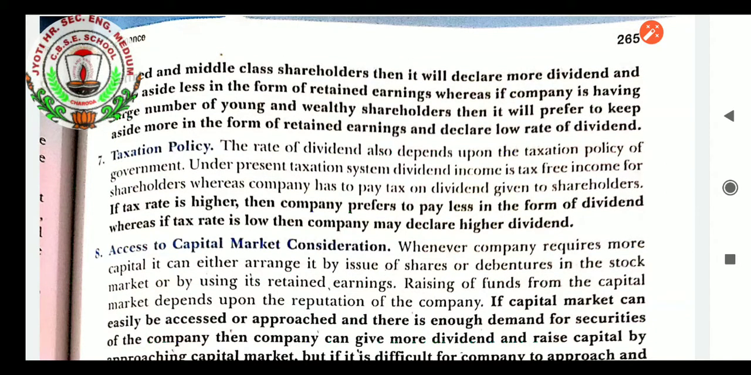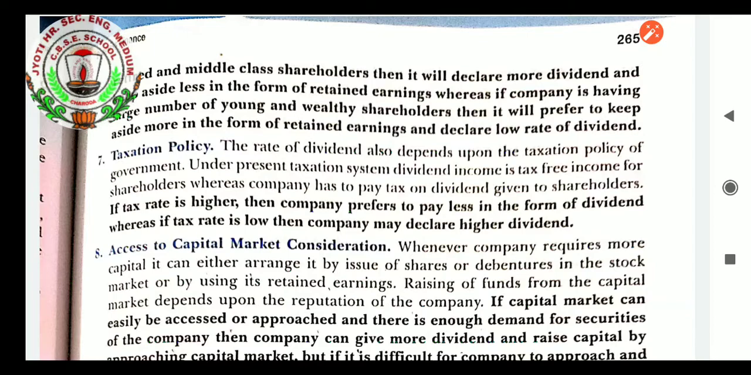Taxation policy: how does it affect the dividend decision? This factor affects the decision when the tax rate is high. Definitely at that time dividend cannot be paid high, because of whatever profit we are earning, a part will be paid as tax. And when we pay dividend to the shareholders, that dividend is not deducted from the income earned by us. Because of that, whatever dividend is paid will be at a low rate.